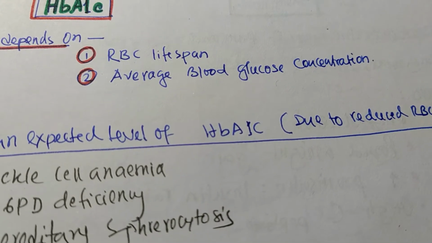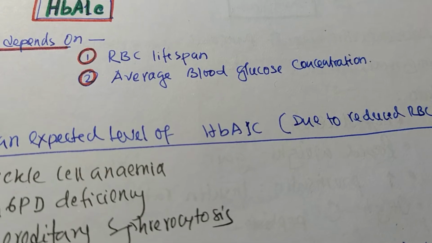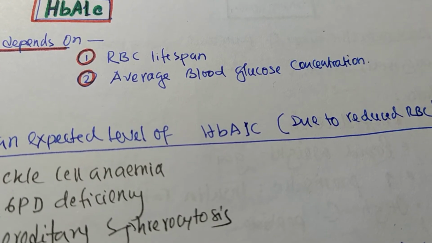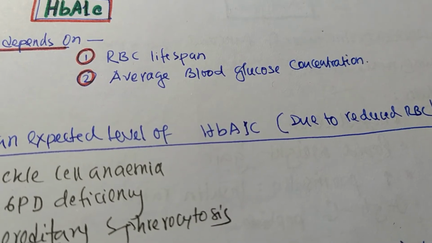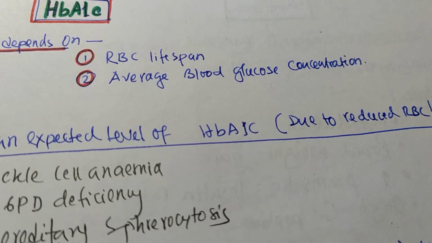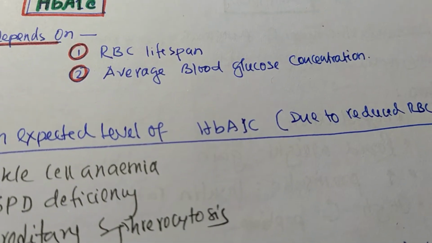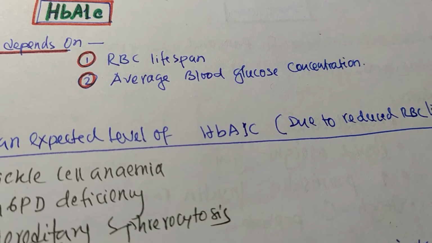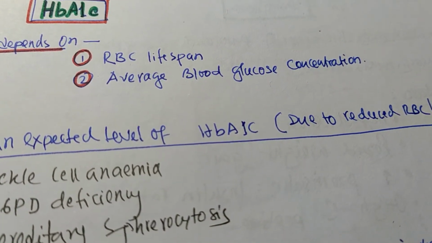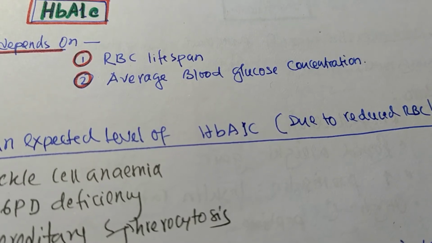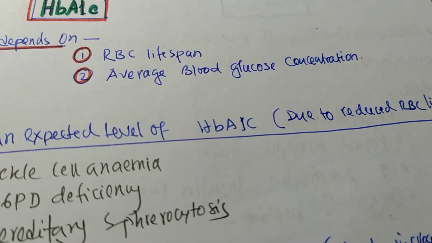And the hemoglobin A1C concentration depends on two factors: red blood cell lifespan and average blood glucose concentration. If the blood glucose concentration of the patient over the last 3 to 4 months was high, hemoglobin A1C will be high. And if the blood glucose concentration is well controlled, hemoglobin A1C will be controlled or within normal range. It is very clear to us.